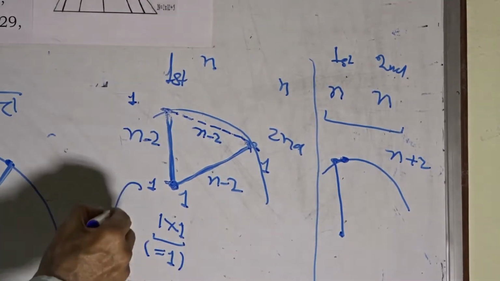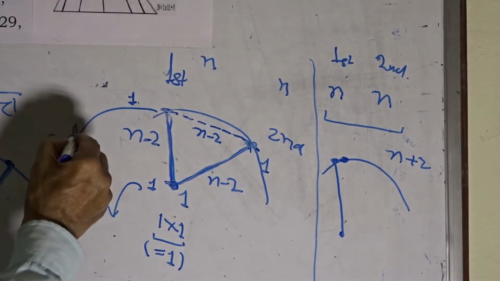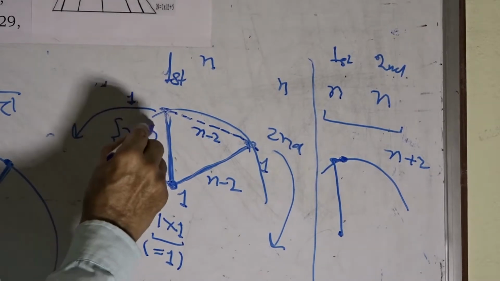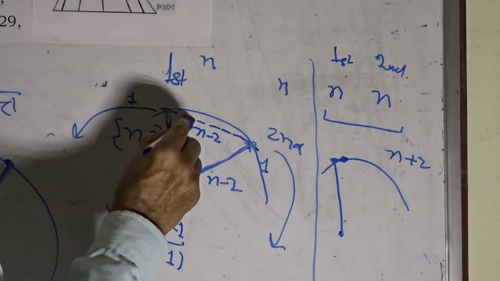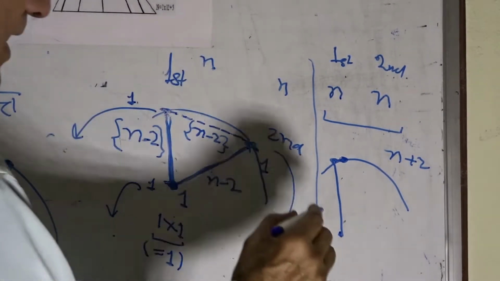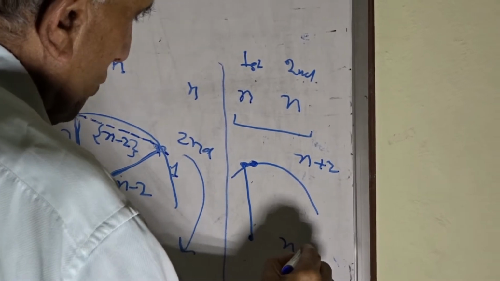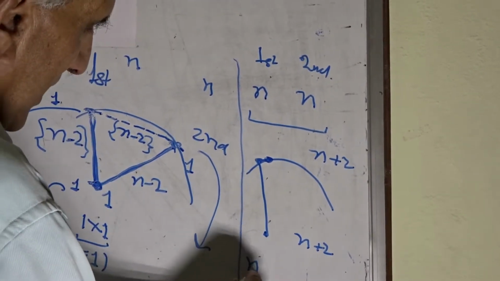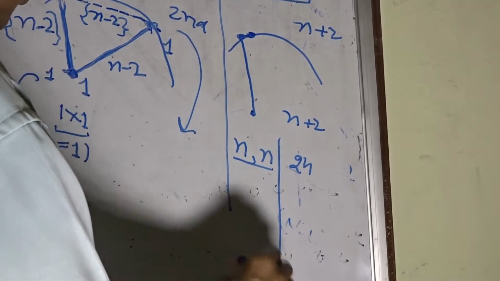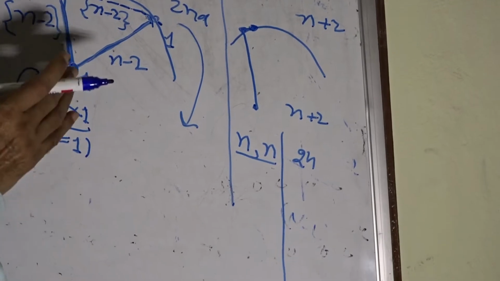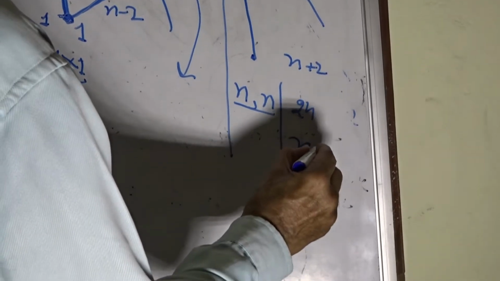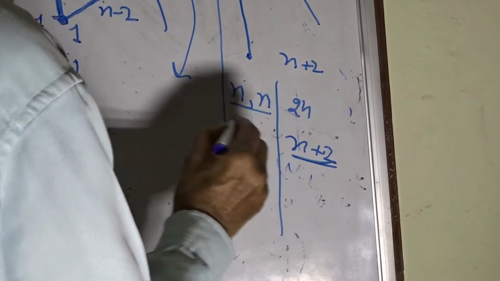We have this point available with us, this point also, and this point also. These n minus 2 points are available with us, and these n minus 2 points are also available with us. This way we are having only n plus 2 points. Initially we had n and n, 2n points by 2 axes. But as a synthesis thereof, we get only n plus 2 points.